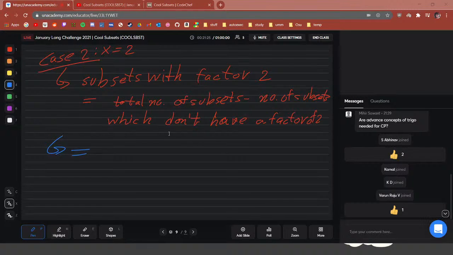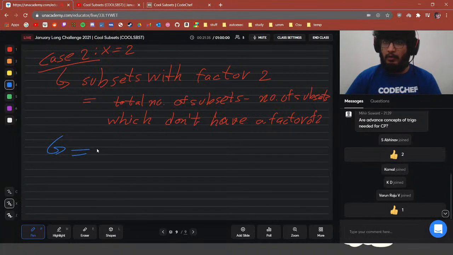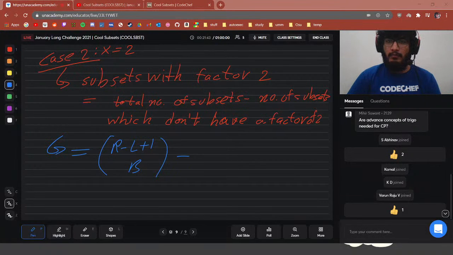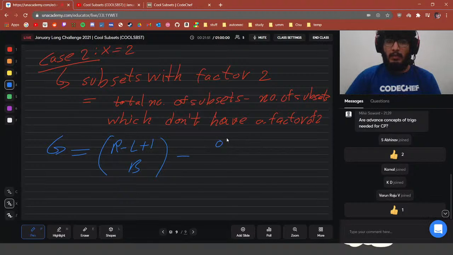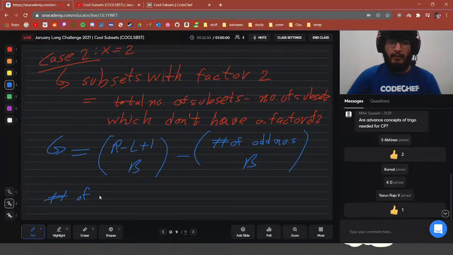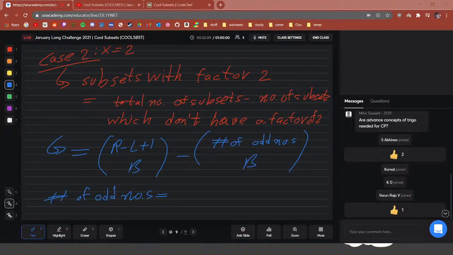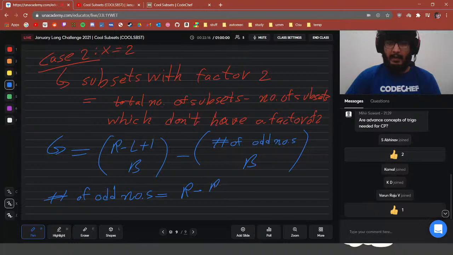This is going to be of the form R minus L plus 1 choose B, which we found before, the total number of subsets, minus the number of subsets which don't have a factor of 2, which is the number of odd numbers choose B. And the number of odd numbers is equal to floor of R minus R by 2, minus floor of (L minus 1) minus (L minus 1) by 2.